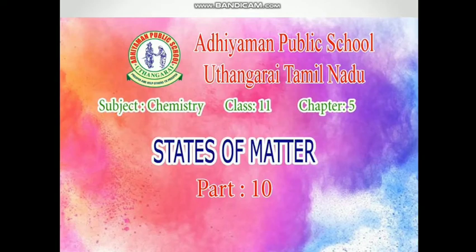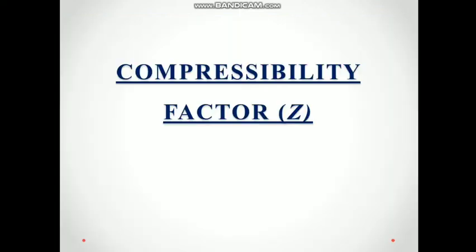So, we were speaking about real gases and ideal gases in the last class, or how much the real gases are deviating from ideal behavior. That's what we were discussing. Continuing that, we are speaking about another term today, which is compressibility factor. What is compressibility factor?